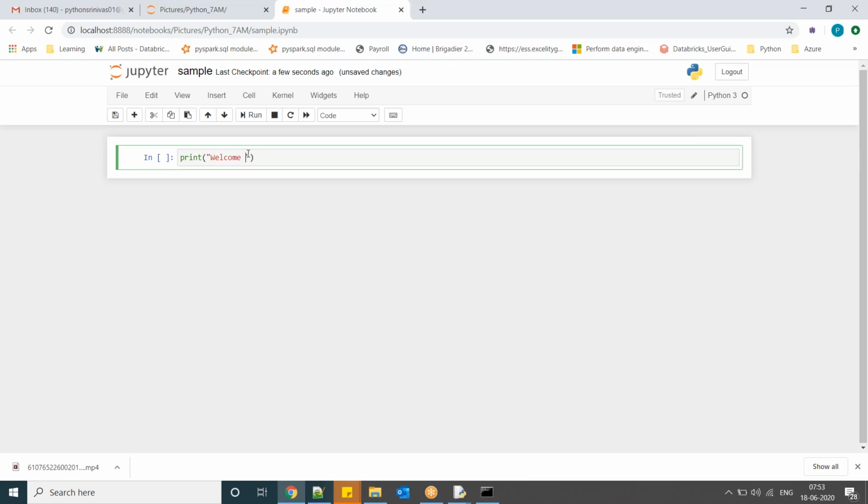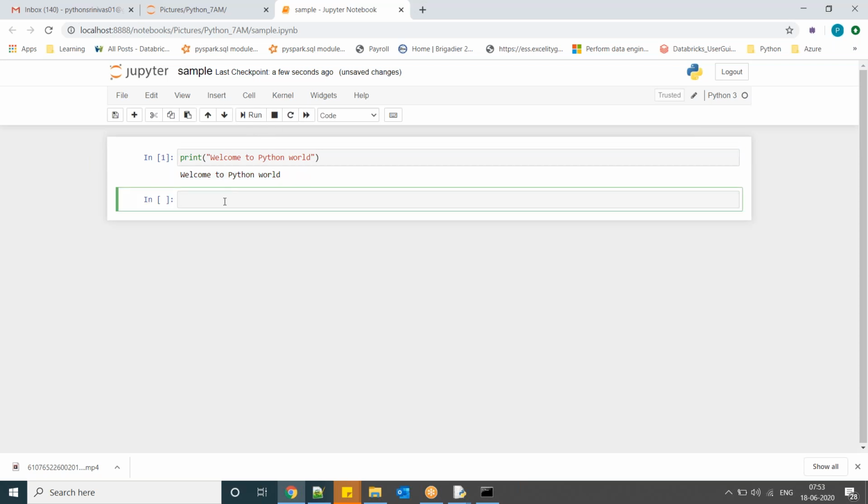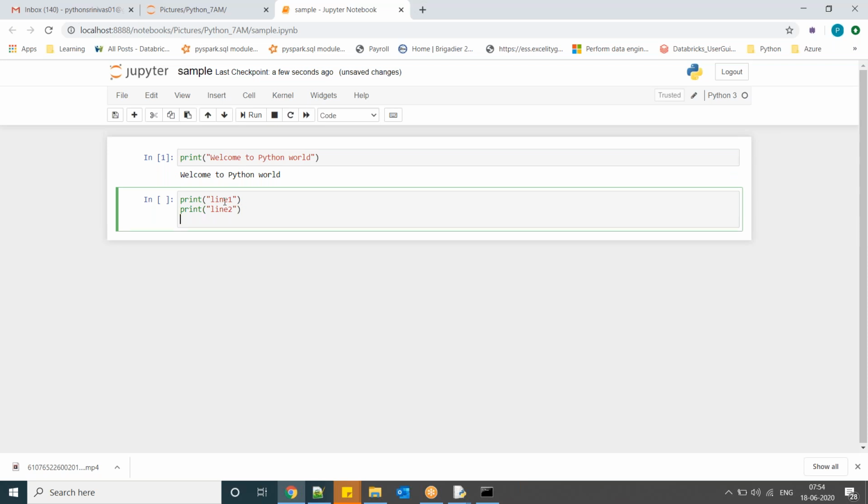Print Welcome to Python. Now if you want to execute this one, just run this one. If you have a multi-line program also, line 1, print line 2, print line 3. So multi-line program also you can execute.